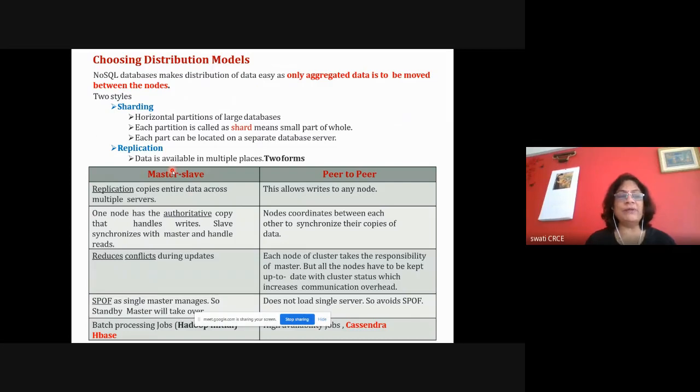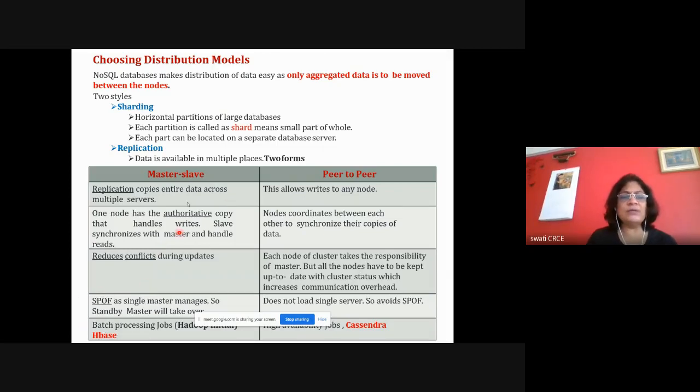For replication and distribution of data, either a master slave kind of technique is used, or a peer to peer technique is used. In case of master slave, the master is responsible for replicating data to all the slaves. So a single point of failure will be there, and you need to have a backup master for that. It keeps the authoritative copy, and it handles writes to all the slaves.